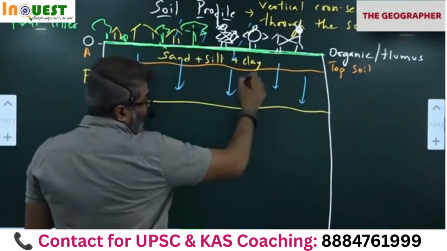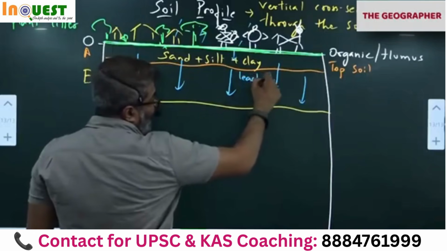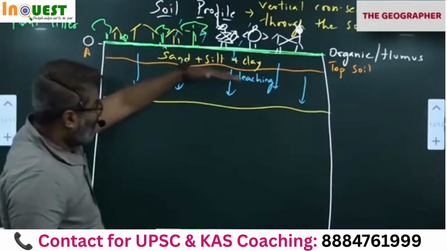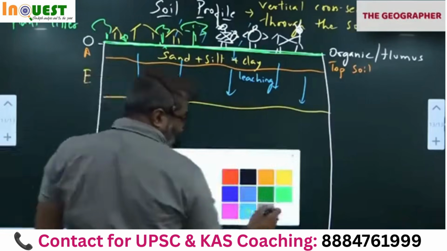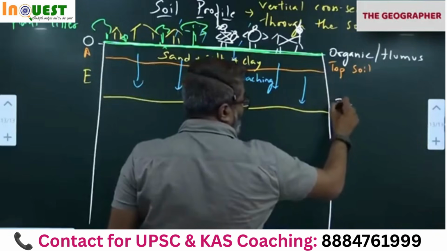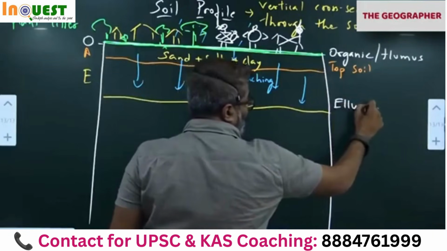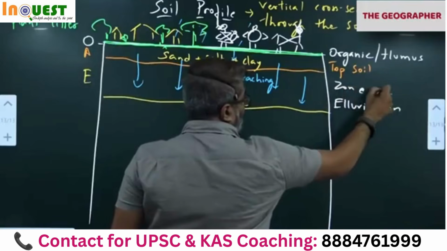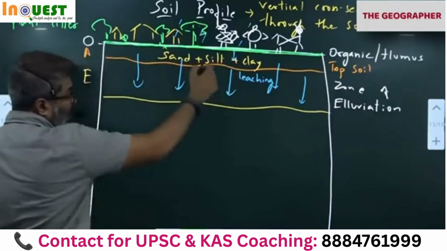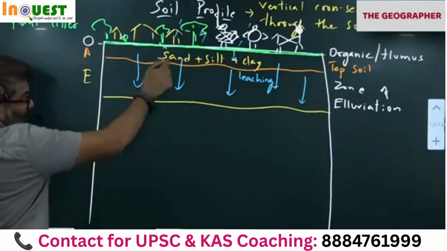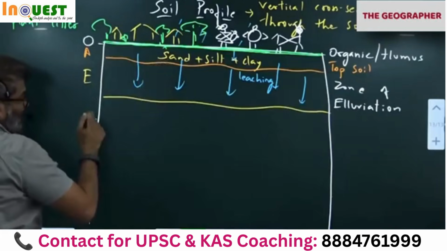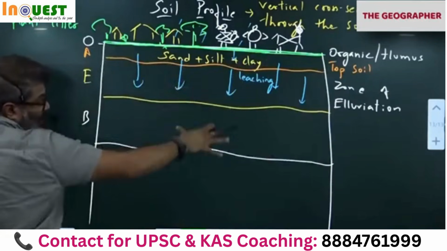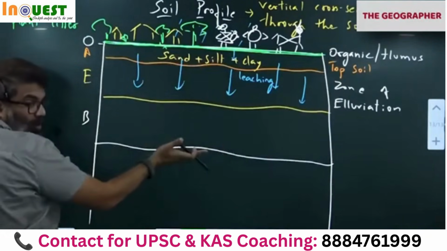Down. As a result, all the minerals get leached. We call it leaching. From where to where? From here to down. This is called elevation. Mind the spelling, elevation. Zone of elevation. From where? From here towards this layer. Notice this, from above to below. So all the minerals get leached from the upper layer to the lower layer.